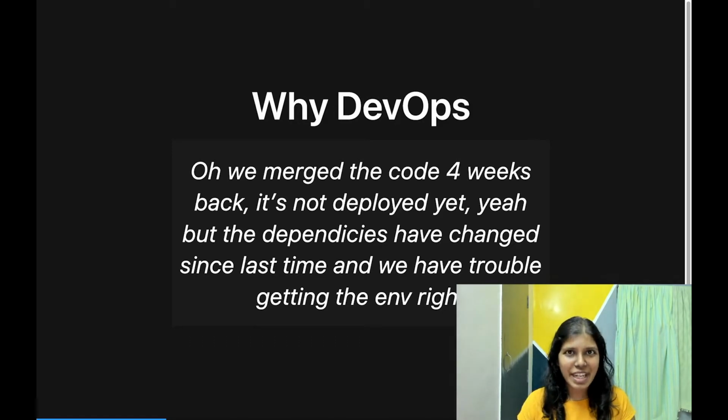When these two teams do not work hand in hand, what happens? You come across something like this: oh, we merged the code 4 weeks back, but it's not deployed. The ops team is having some issues, and the ops team will say the developers have changed the requirements, they have changed the packages, and now it's not deploying on the bare metal server that we have. So this constant fight of who owns what and what the process is boils down to the need for DevOps.